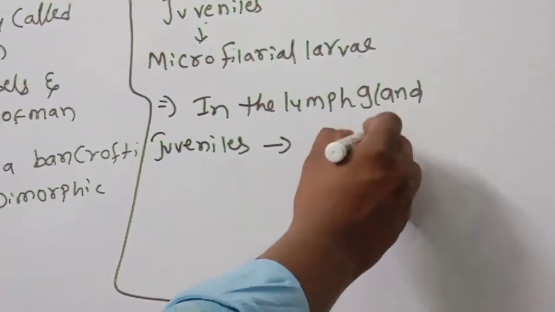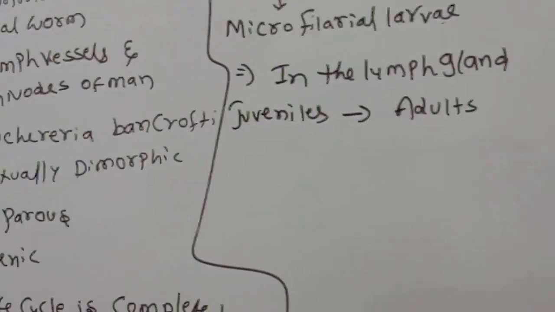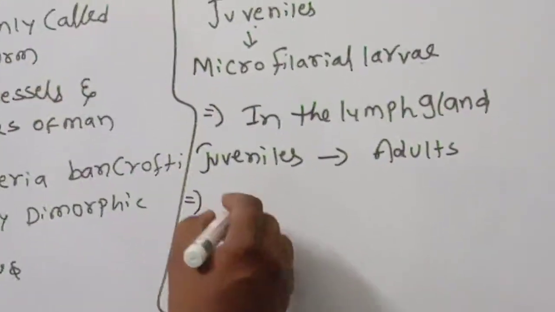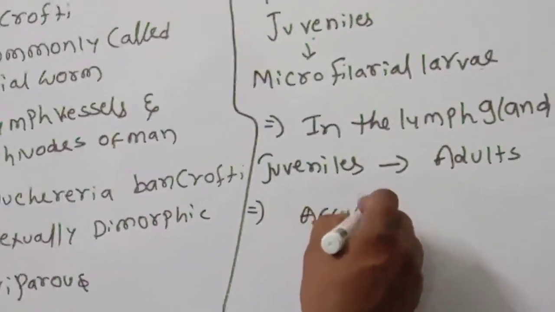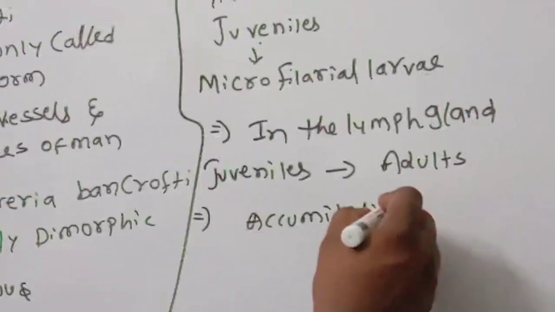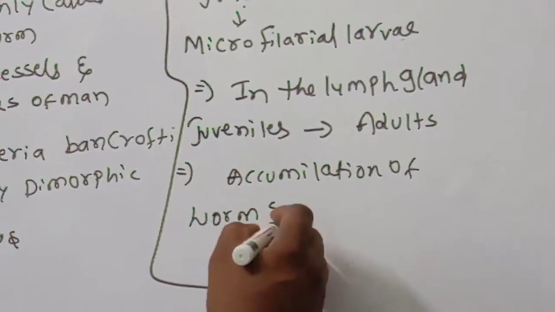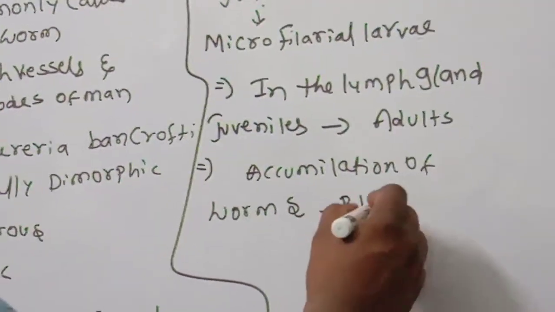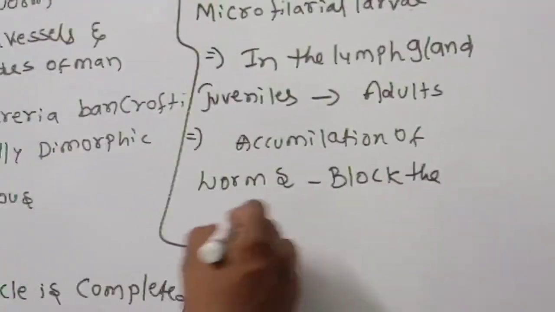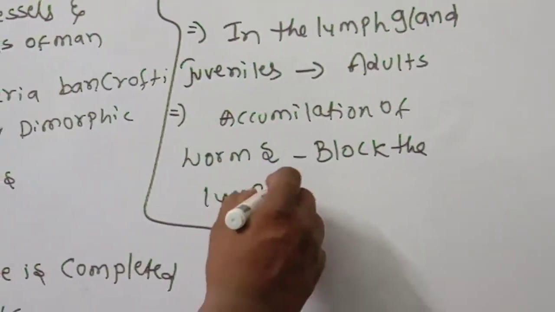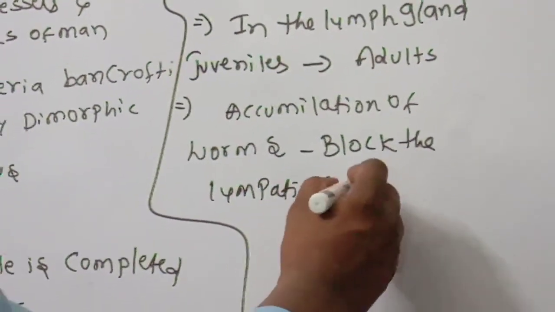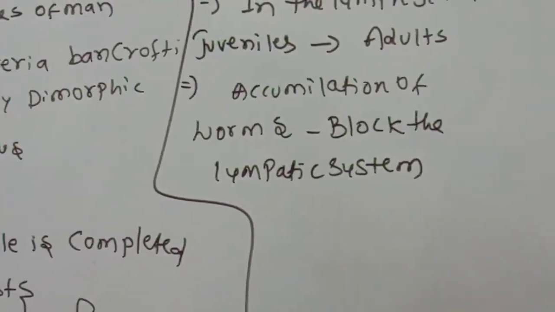Next, the accumulation of worms blocks the lymphatic system. Block the lymphatic system means lymph will not be transferred.